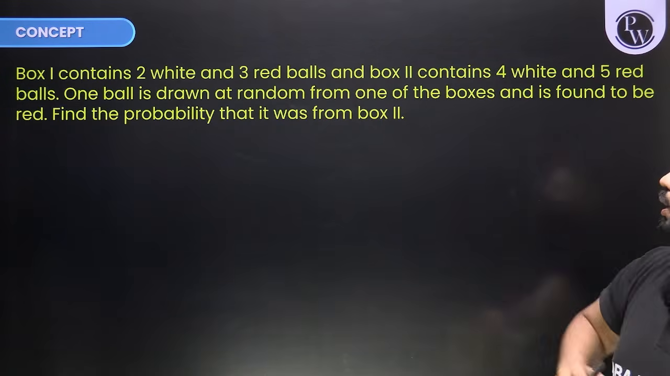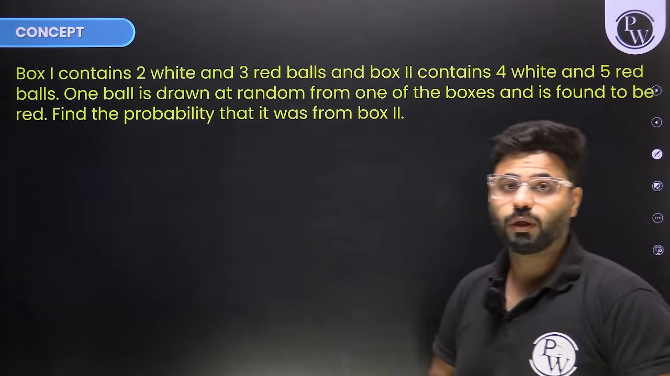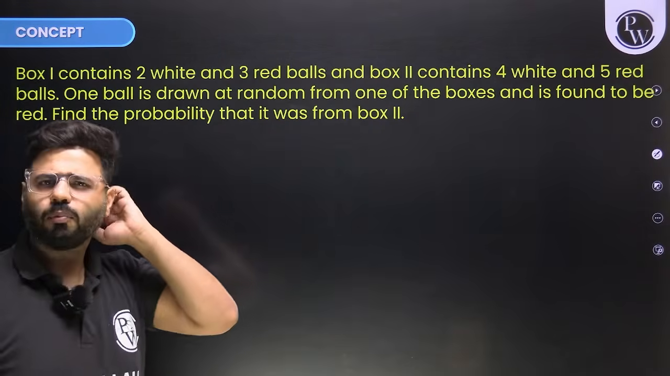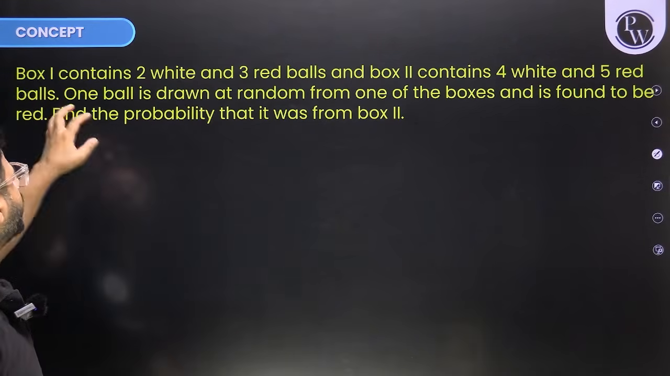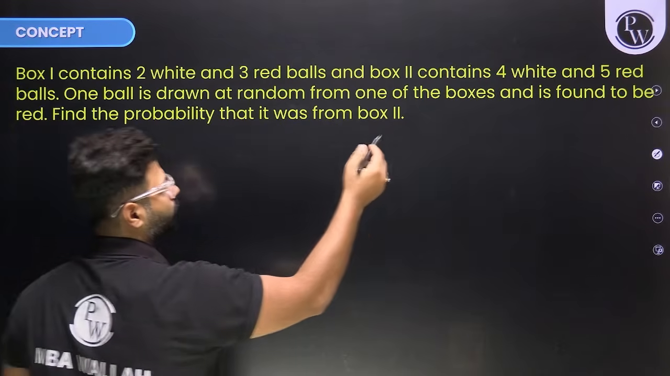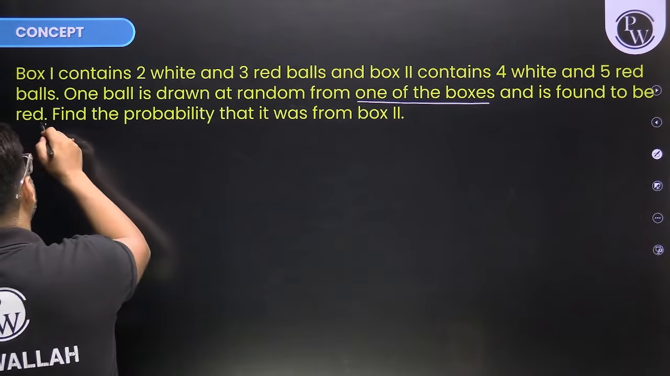It says box 1 contains 2 white and 3 red balls. All right, so we know the kind of balls or the material in the box 1. Similarly for the box 2, 4 white and 5 red. One ball is drawn at random from one of the boxes, which one we don't know, and is found to be red, right?